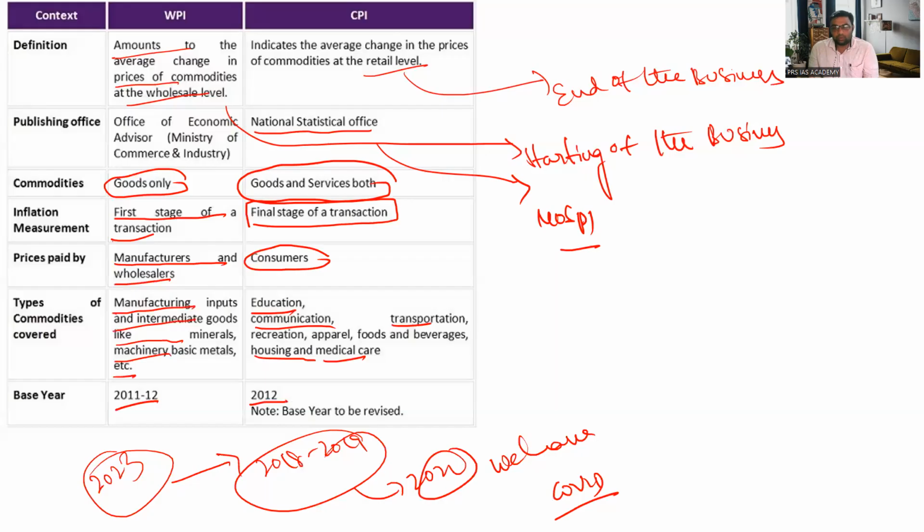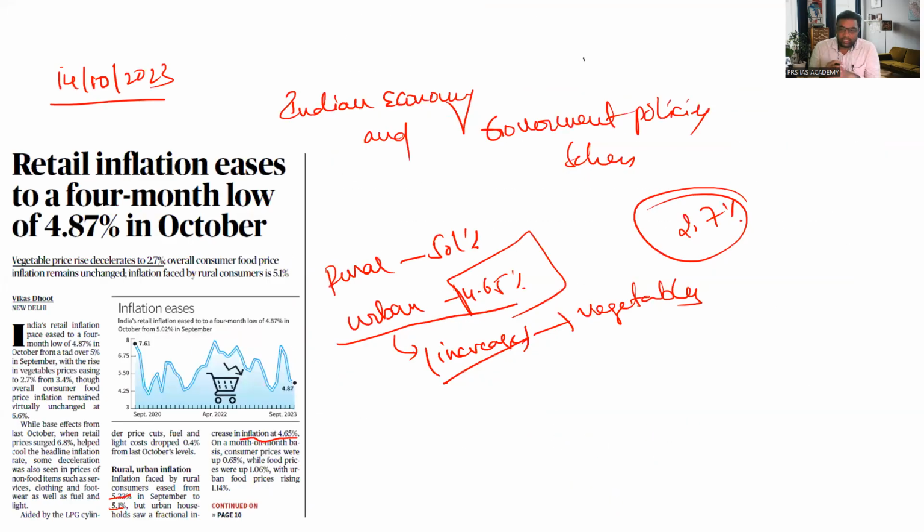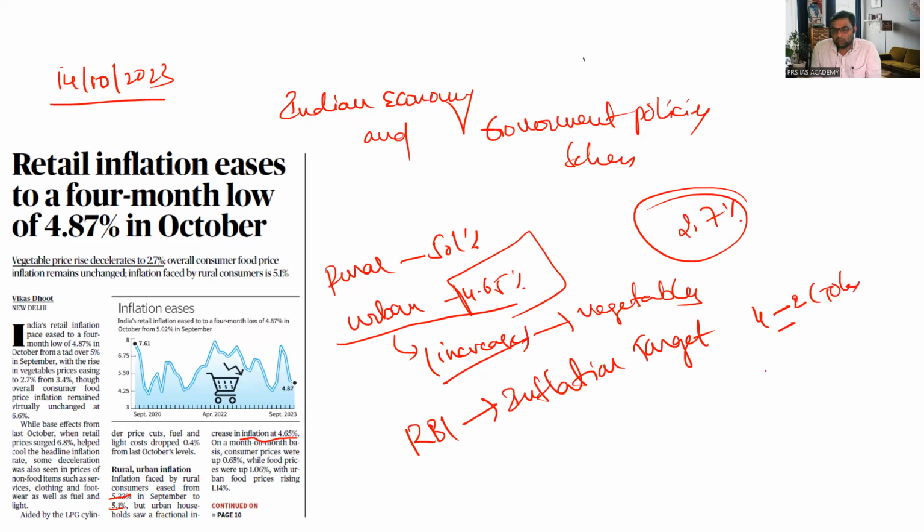When it comes to retail inflation, the main body which looks after this is RBI. They have an inflation target of 4% plus or minus 2% tolerable band. So in simple words, the lower band is 2 and the upper band is 6, and in between they have to maintain inflation levels.